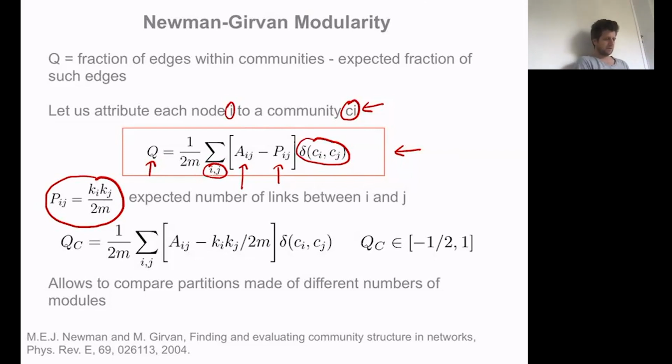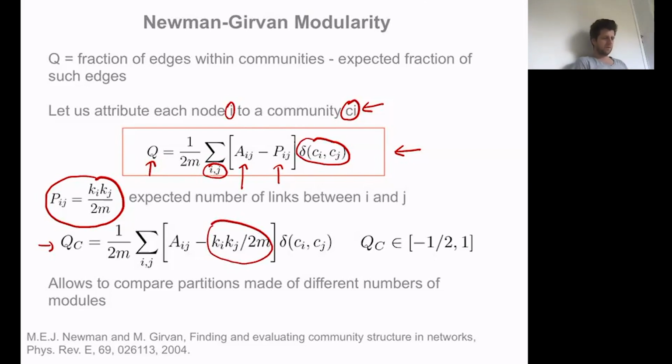Now, when you think about it, this expression Pij will tend to be large when the degrees of the nodes are large, and small otherwise. Which means that in this quality function you penalize the fact of putting nodes with high degrees together. You try basically to put these nodes with high degrees in different communities by this choice of a null model. And for this specific choice, we have the standard expression for Newman-Girvan modularity, because indeed this null model is used in at least 99% of the applications. And you obtain this expression where you have this Ki Kj over 2m that appears here.